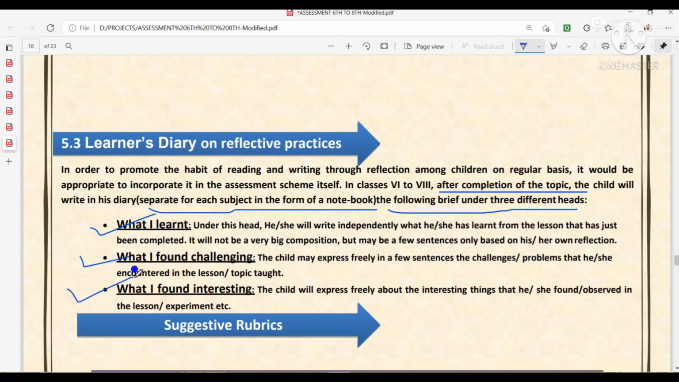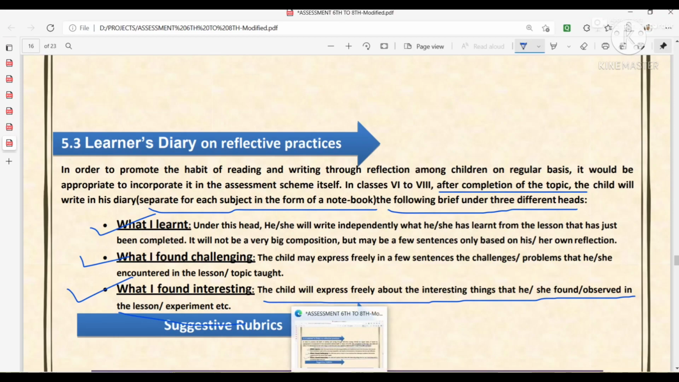Then the next one is what I found interesting. The child will express freely about the interesting things that he or she observed in the lesson, experiment, etc. So those activities which you learned and you enjoyed, you have to mention, you have to write here. So this was all about your learner's diary.